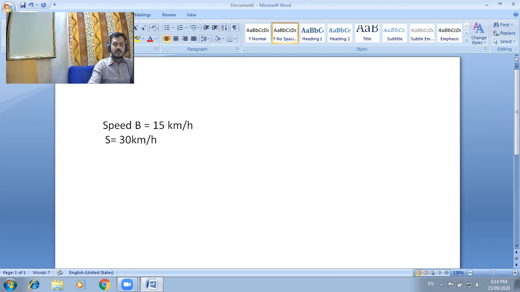Firstly observe here whether their units are the same or not. We can observe kilometer per hour and kilometer per hour, both are the same. So we can say their units are the same, then we can compare.